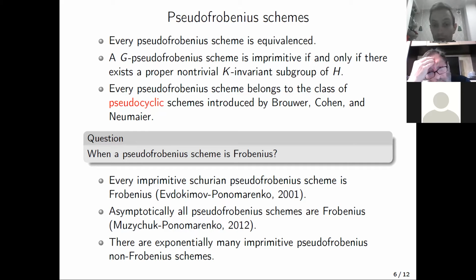So maybe we have a pseudo-Frobenius Schurian scheme, but who knows from which group it arises? Maybe from some other, non-Frobenius group. So it is not impossible. It is impossible.